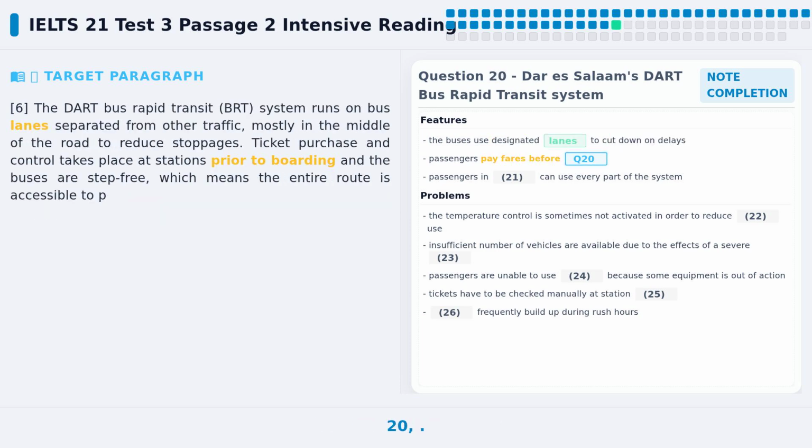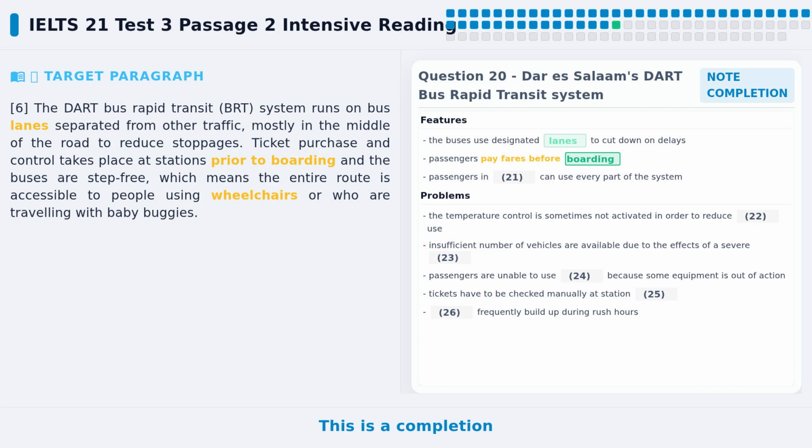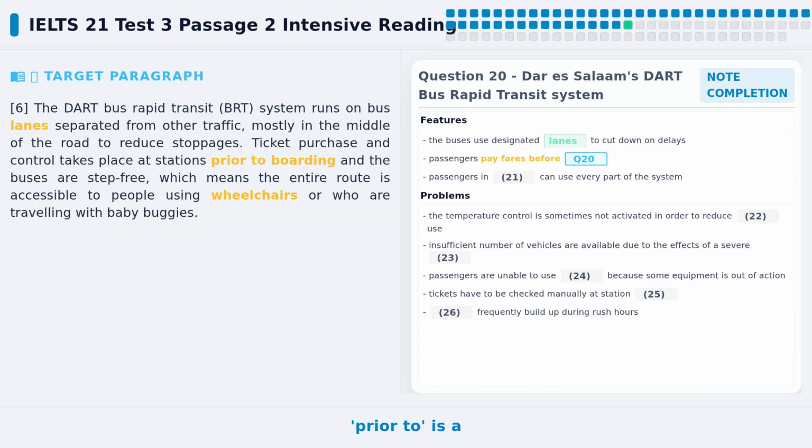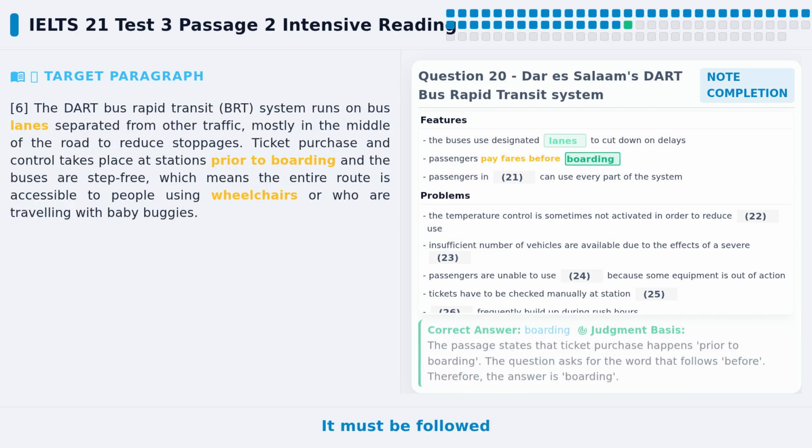Let's look at question 20. This is a completion question. The statement says ticket purchase and control happens prior to something. We need to find the word after prior to. Grammatically, prior to is a preposition phrase. It must be followed by a noun or a gerund. The answer boarding is a gerund, so it fits the grammar.